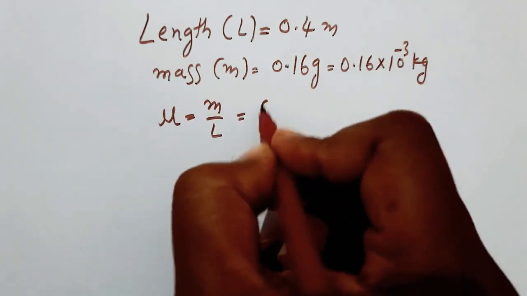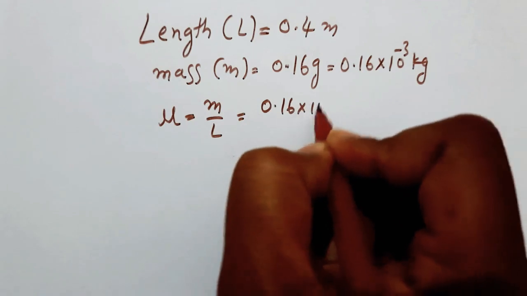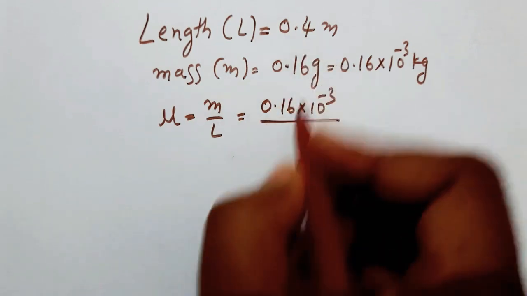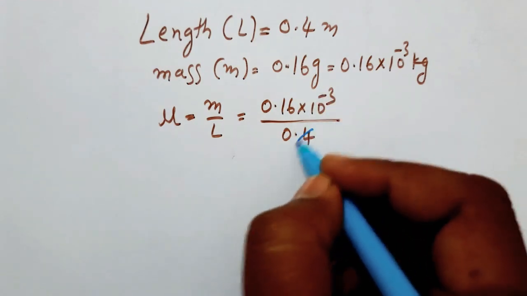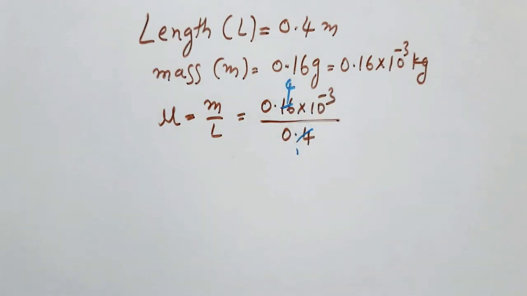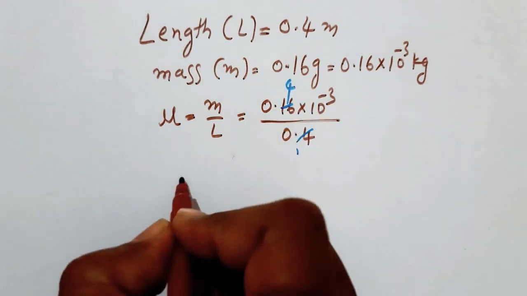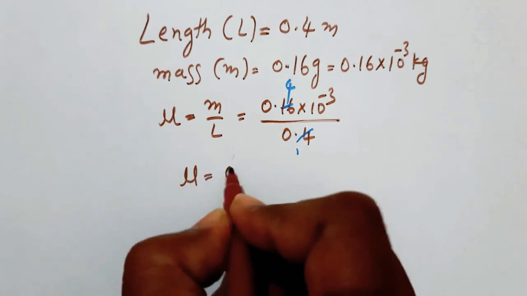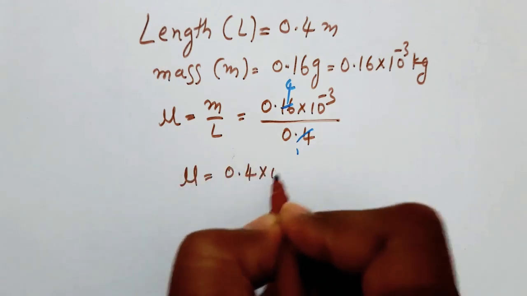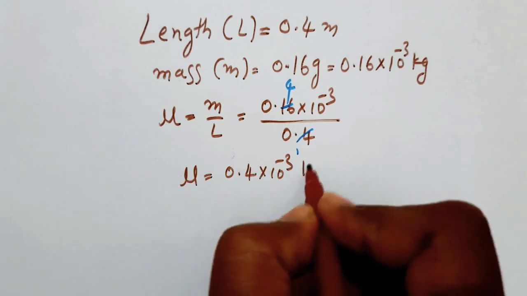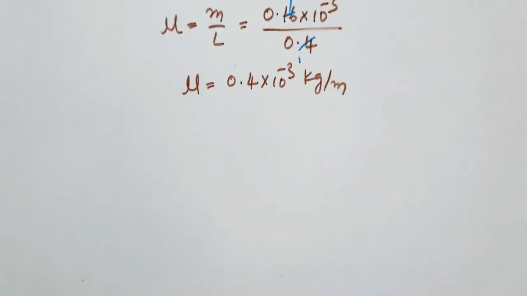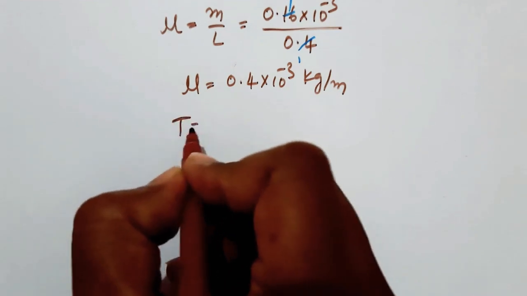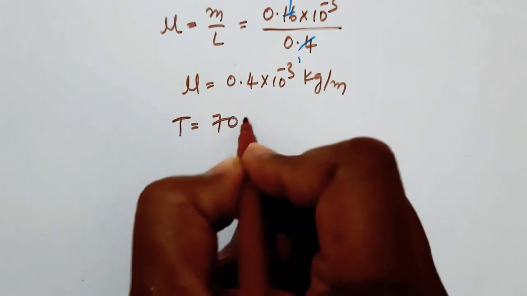Here mass is how much? 0.16 into 10 to the power minus 3 by length, which is 0.4. Here 4 ones are 4, 4 fours are 16. So therefore linear mass density mu is equal to 0.4 into 10 to the power minus 3 kg per meter. And tension is given, T is equal to 70 newtons.